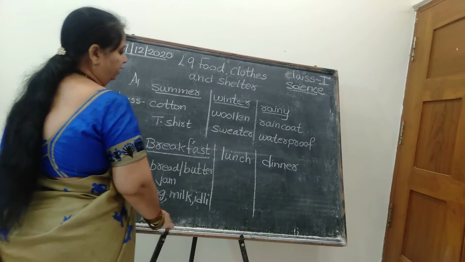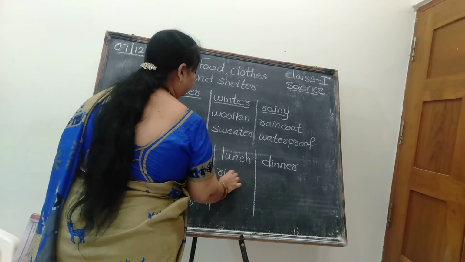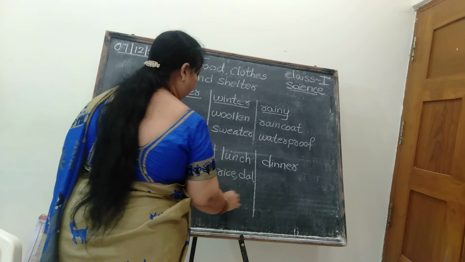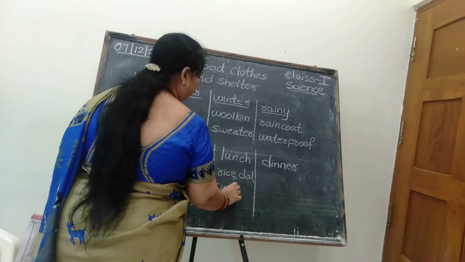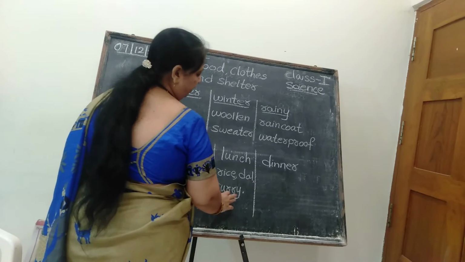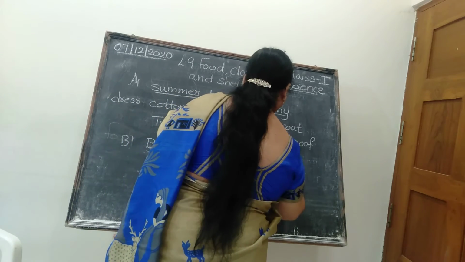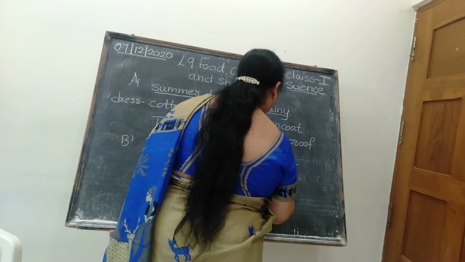And for lunch, you can go for rice, dal, any curries, vegetable curry, any mixed vegetable curry, anything you can write. Then afterwards for dinner, again roti. You will have roti and curry.